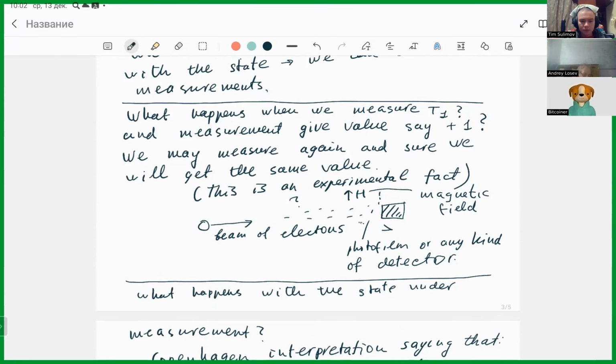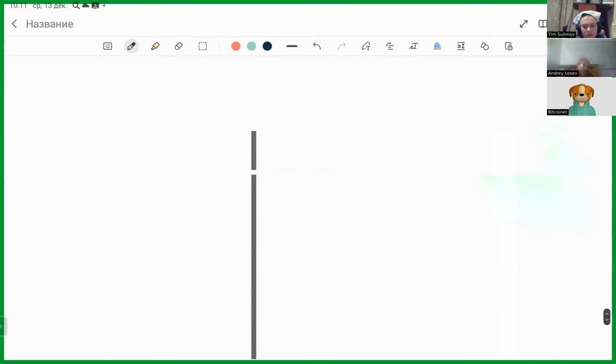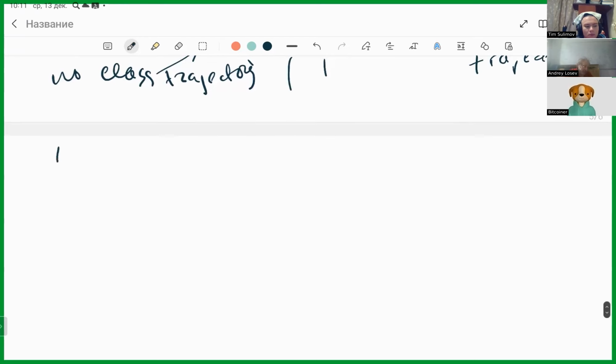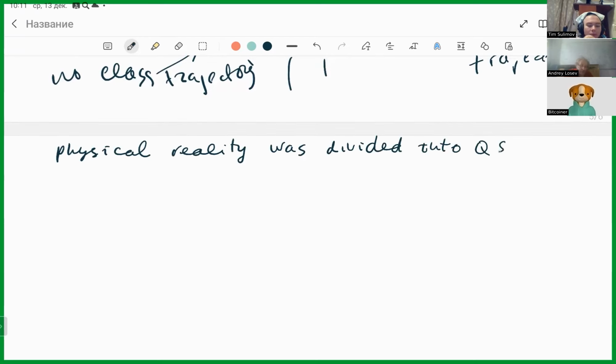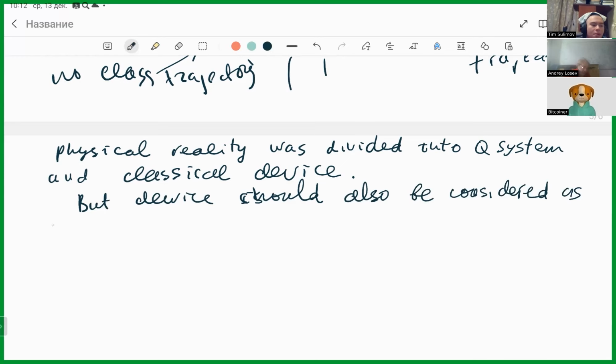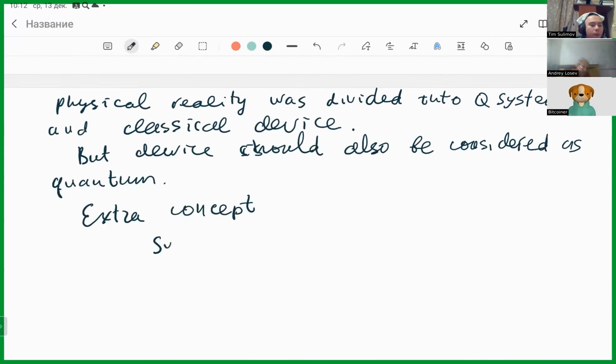So something happened. The problem in the Copenhagen interpretation was that physical reality was divided into a quantum system and a classical device. But the device is, or should also be, considered as quantum. So here we need an extra concept. Suppose we have system 1 and system 2.